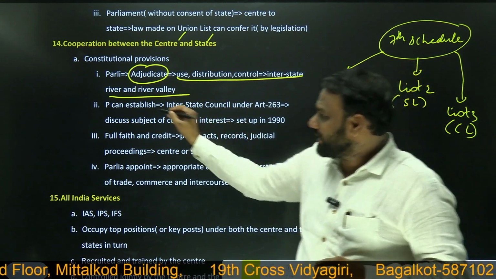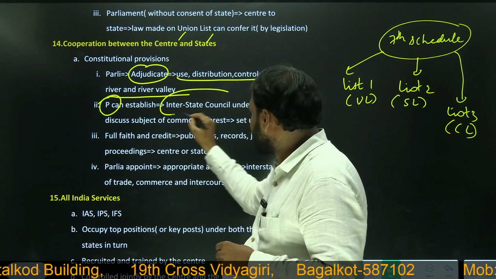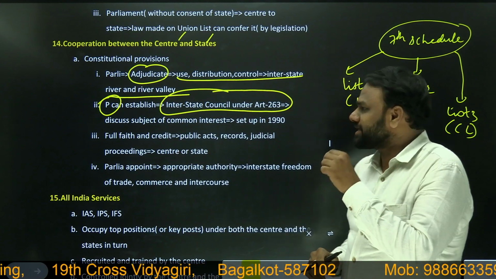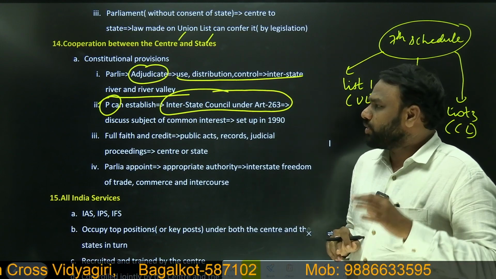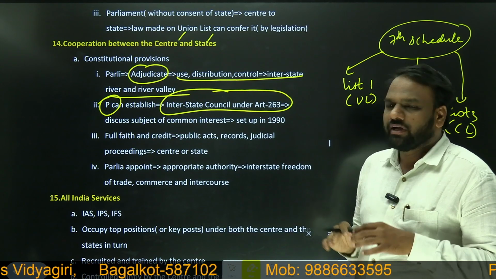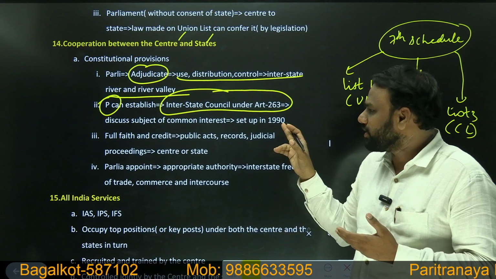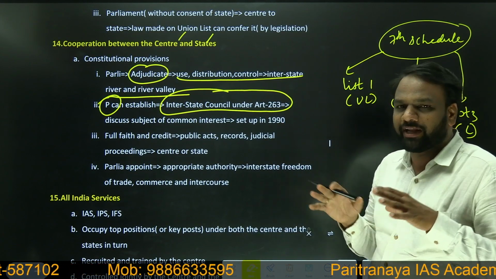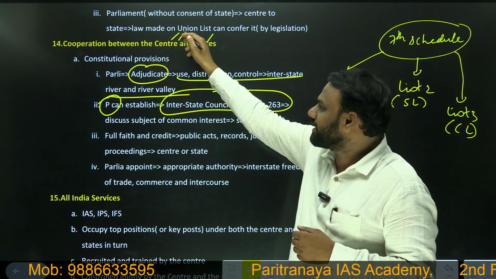Next, very important, P indicates president: the president can establish an interstate council under article number 263. So the interstate council is a constitutional body under article 263. What will be the goal of the interstate council? If there are any areas of dispute between states, then this interstate council will try to overcome those differences. In this way, it will try to maintain harmony and enhance the cooperation between the center and the states.